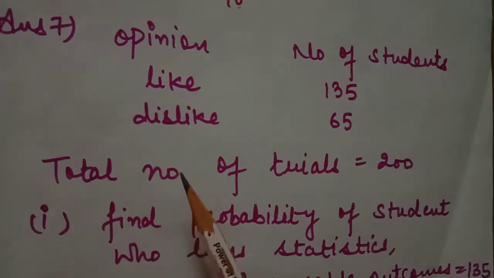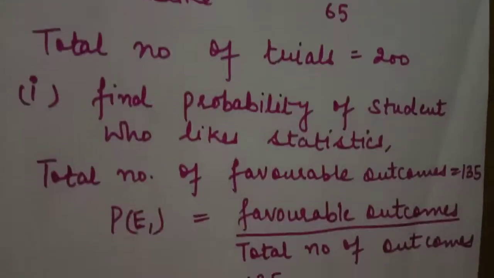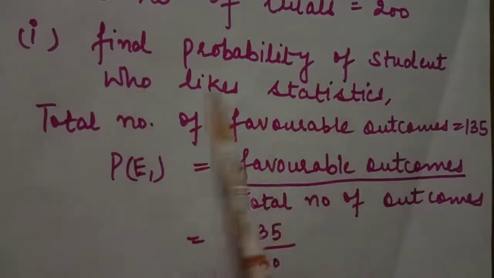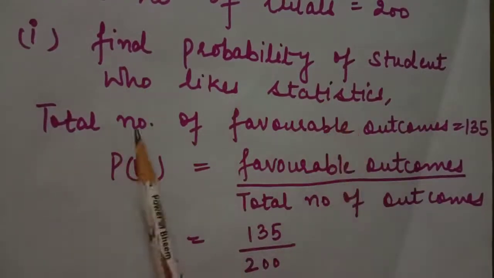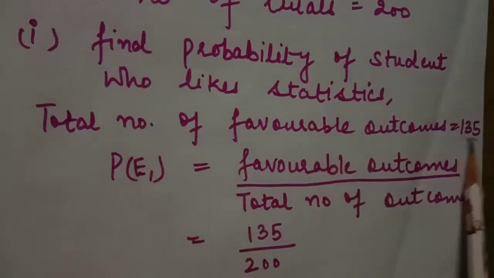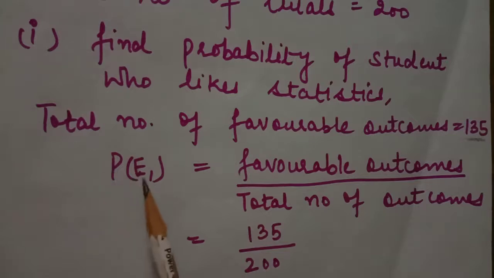First part is the students who like the subject, and the second part is who do not like it. So students, this is your first part. Find the probability of a student who likes the given subject. Total number of favorable outcomes are 135 because they liked stats. P(E1) is equal to favorable outcomes divided by total number of outcomes. So students, 135 divided by 200. You can also further solve this division.